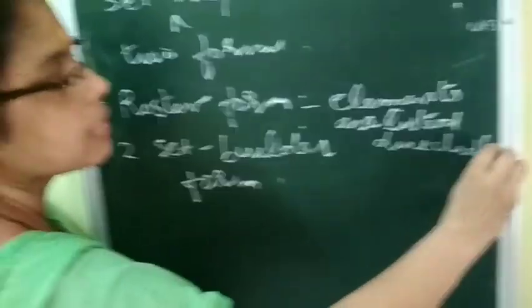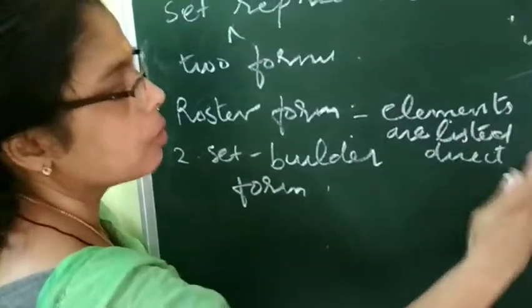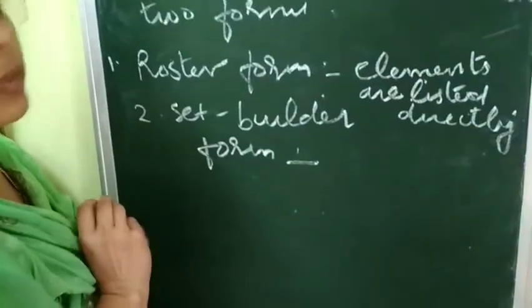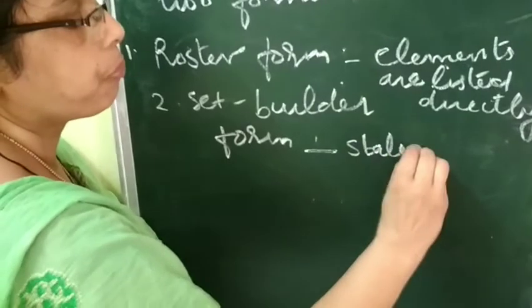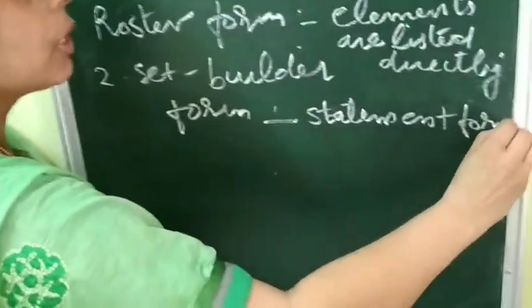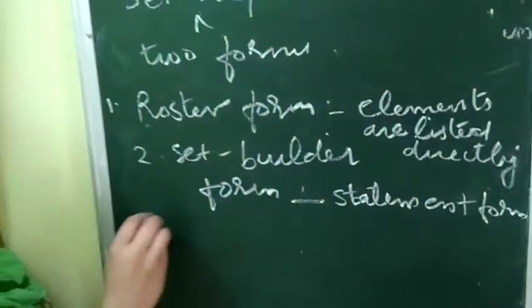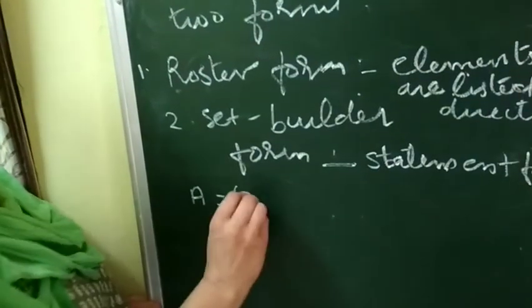And in set builder form, elements are listed directly. In set builder form, the set is represented by statement form. Now, I am giving you this by an example. I am taking the set A, set of all even numbers.